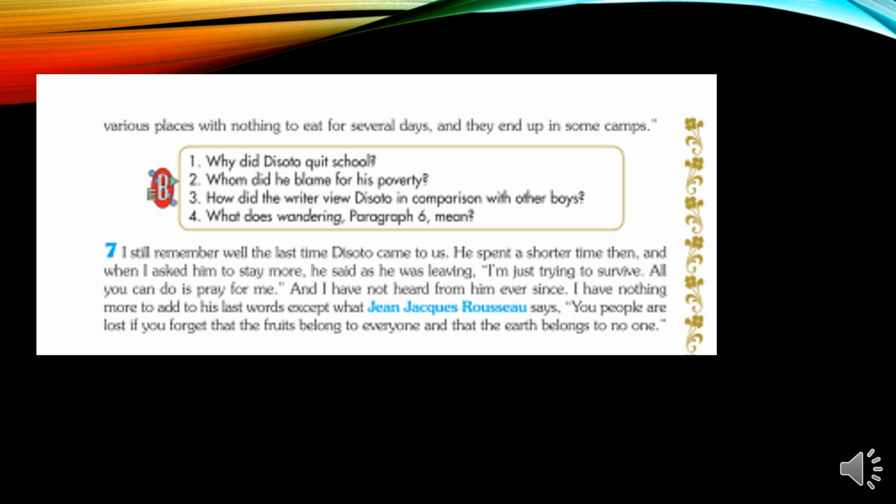I have nothing more to add to his last words except what Jean-Jacques Rousseau says. You people are lost if you forget that the fruits belong to everyone and that the earth belongs to no one. This means that the earth belongs to all the people around the world, and we all have the right to live in this world equally.